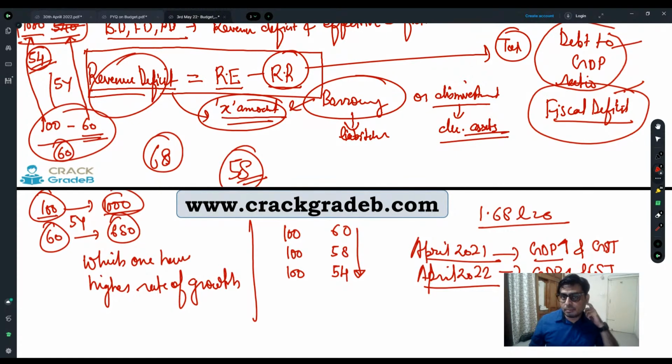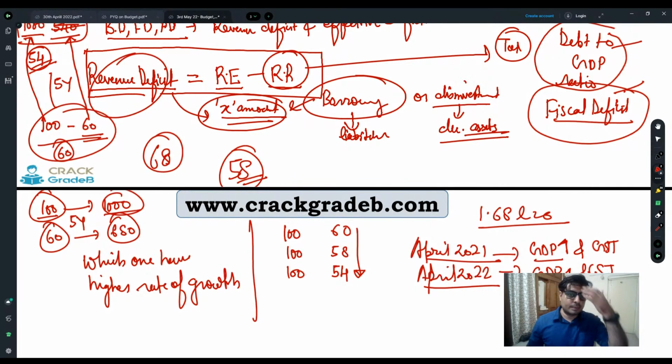That may be possible because the government has tightened the norms of e-way bills and each and everything. That's why those people who were still away from the GST now also have to pay the GST. That may be the reason, but the overall result is good. Fine. So tax to GDP ratio is very important.